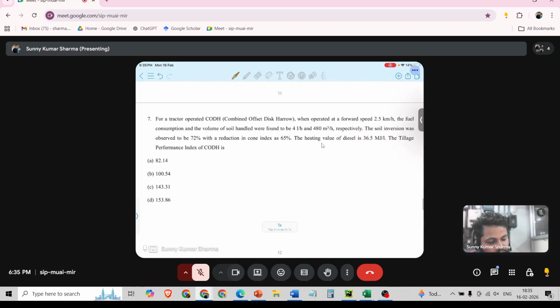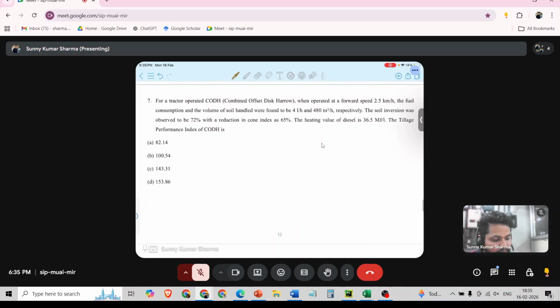So next question is, for a tractor operated combined offset disc harrow when operated at a forward speed of 2.5 km per hour, the fuel consumption and volume of soil handled were found to be 4 liter per hour and 480 meter cube per hour. The soil inversion was observed to be 72% with a reduction of cone index at 65%.